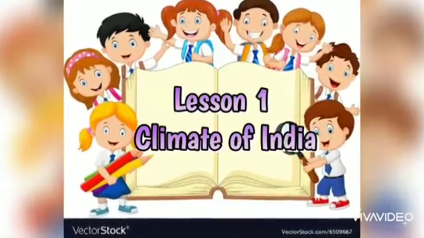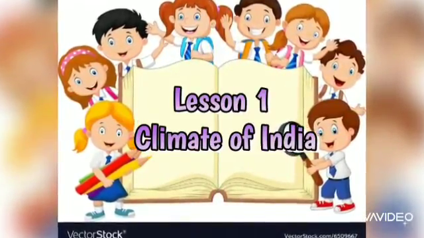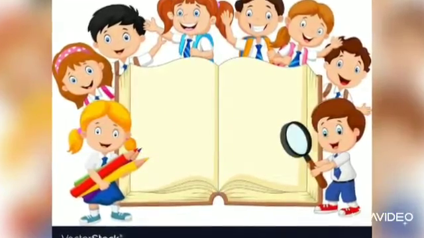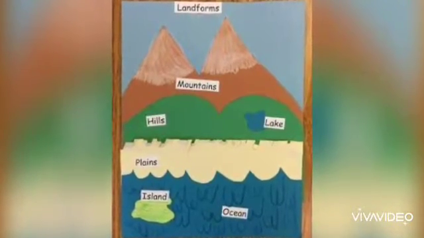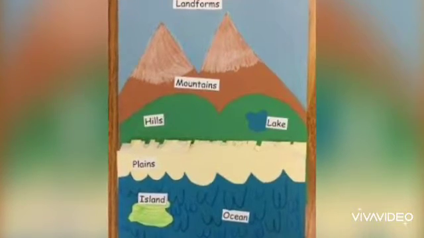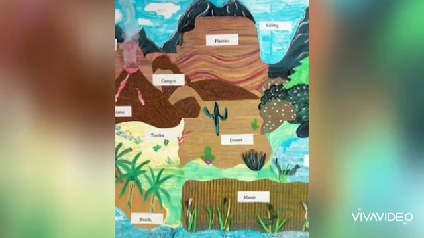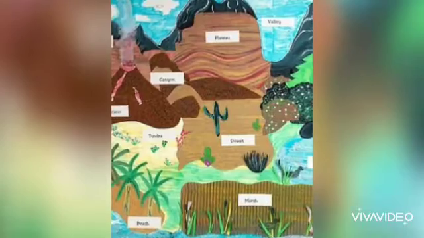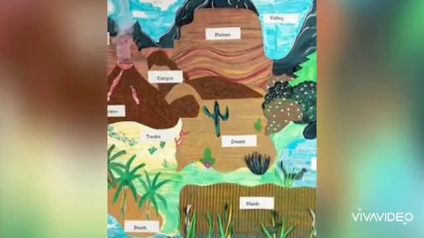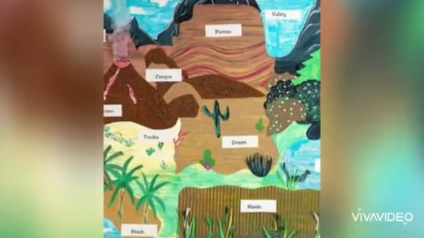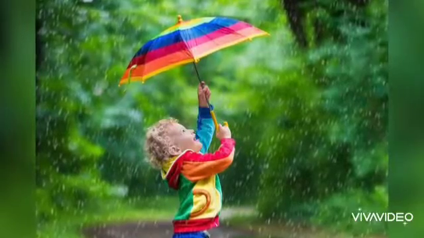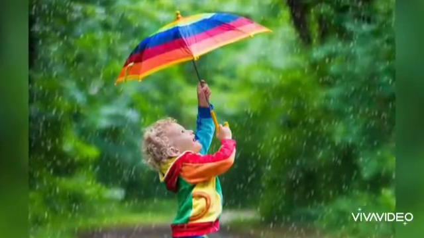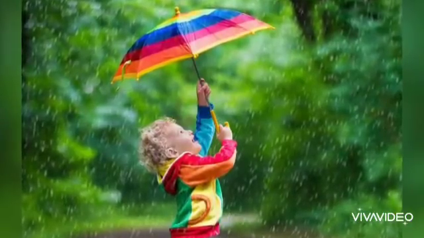Okay, our first lesson is Climate of India. In the last term, we learned the different landforms of India. Do you remember? Also, we have learned each place is unique. What about the climatic conditions of these landforms? Is that the same or different? Okay, we can discuss.